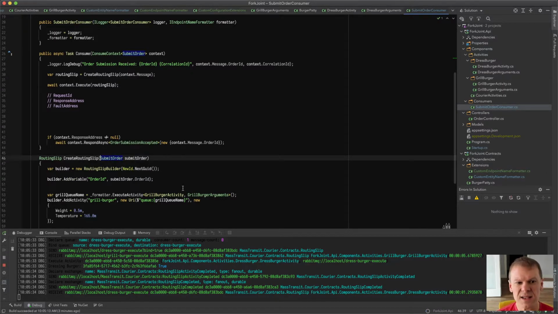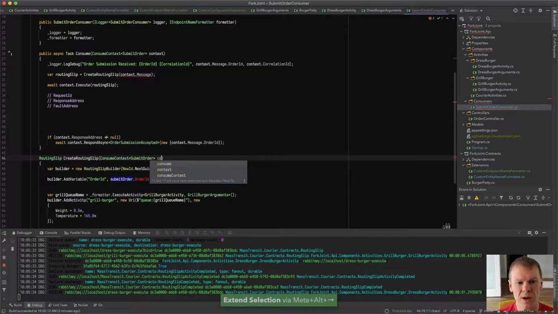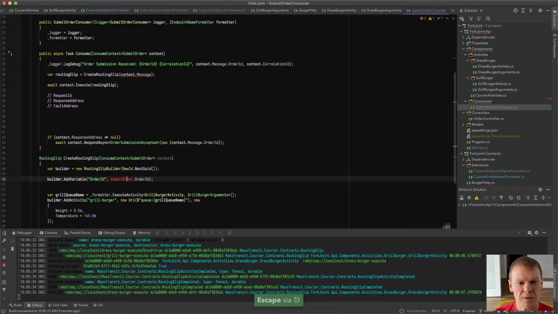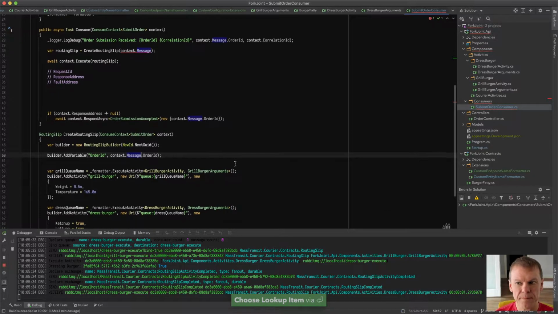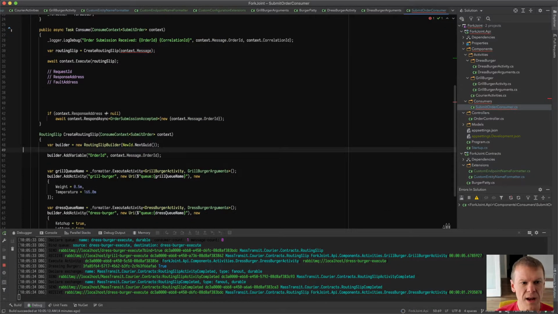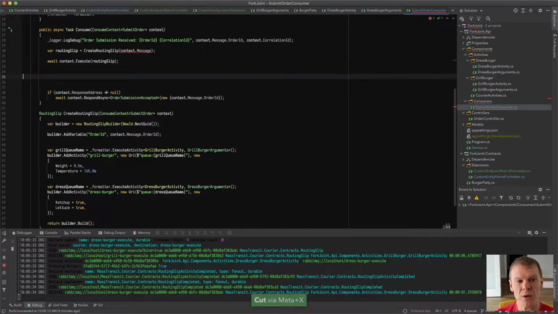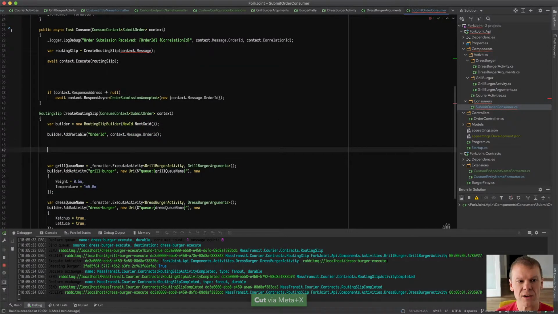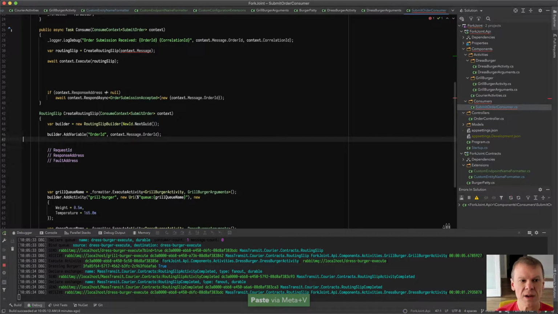Because I'm going to need access to these headers, I'm going to change this argument type to the full consume context because I need more data. And I will change this to context.message.orderID. Then I'm going to take these properties or headers that I know are useful, and add those as variables to the routing slip.